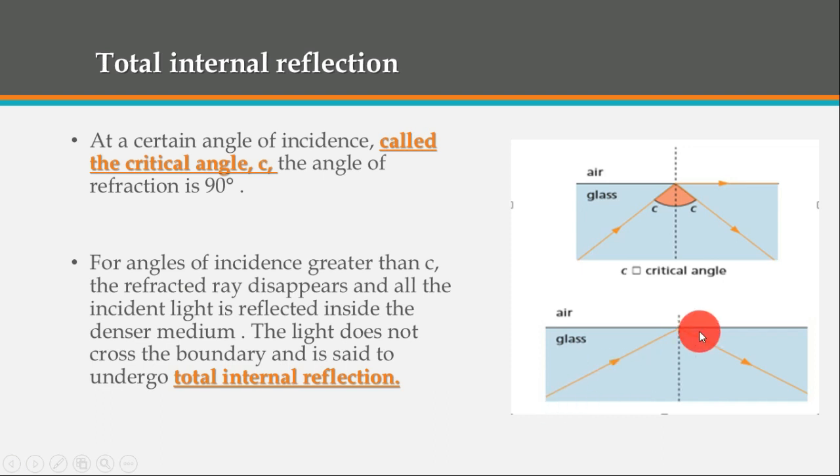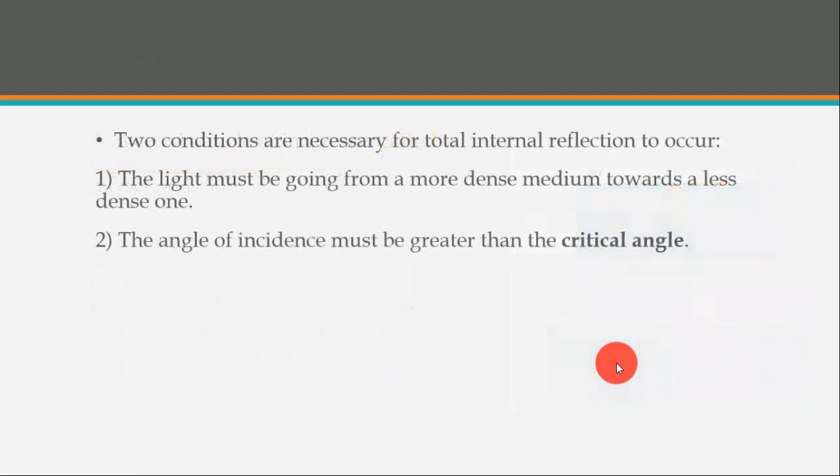Total internal reflection. Now, girls, you will be surprised. I know. You will say, teacher, how? We don't have here a mirror or a reflective surface. Yes, I know that. But this is the case for total internal reflection. Okay? When do we have it? Two conditions we need for total internal reflection. Number one, the light must be going from a more dense medium towards a less dense one.